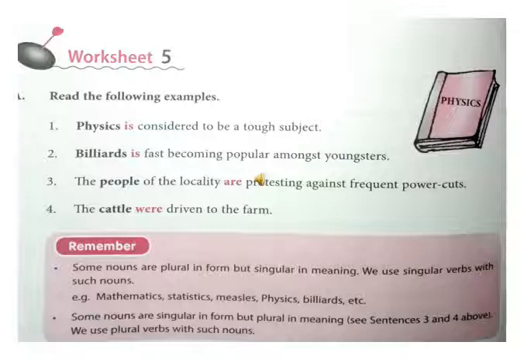Just as in examples first and second. Some nouns are singular in form but plural in meaning. Let us see sentence number 3 and 4 above. The people, the cattle. We use a plural verb with such nouns. For example, for people we have used are and for cattle we have used were.